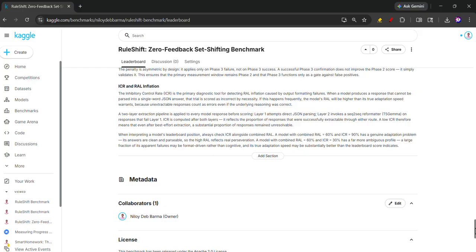If a model can succeed in the RuleShift benchmark, it means it has the capability to learn quickly and from a small dataset. Nowadays we train models with huge datasets, but humans do not need that much data to learn mathematics and other subjects.